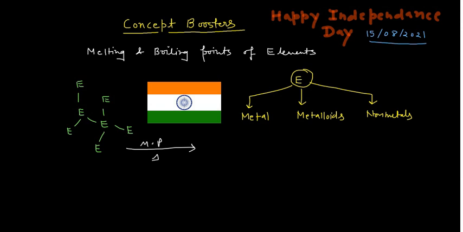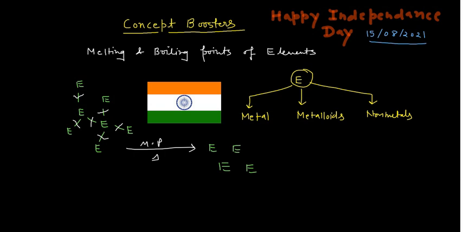There would be the breaking of the bonds. The bonds between the elements would break, and then you will have E, E, E everywhere, and these E atoms are free to move anywhere. So this is the process of melting. If we heat the metal to its melting point, the bonds break and the atoms are free to move anywhere. This is the concept of melting. This is true for any kind of metal, any kind of element from the periodic table.